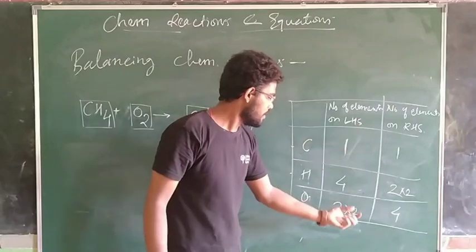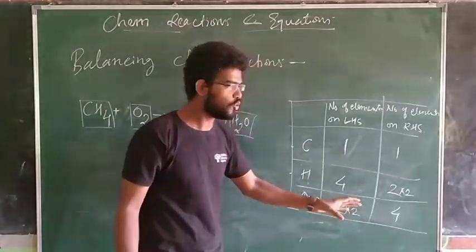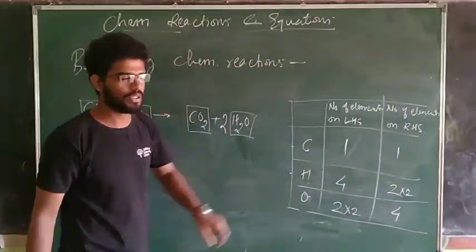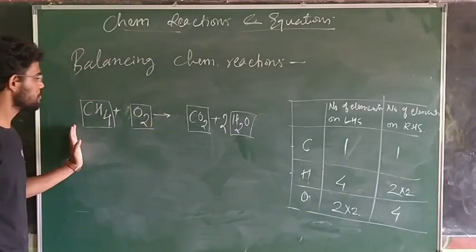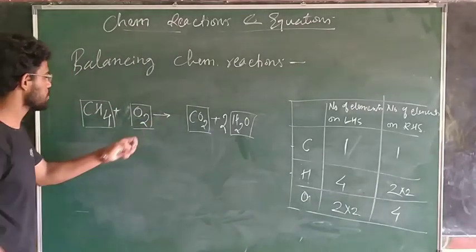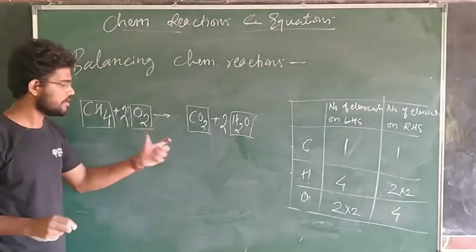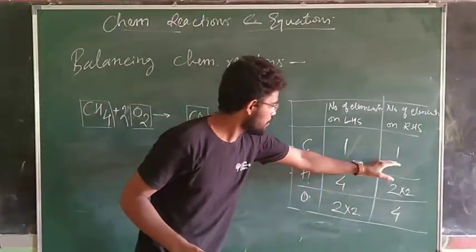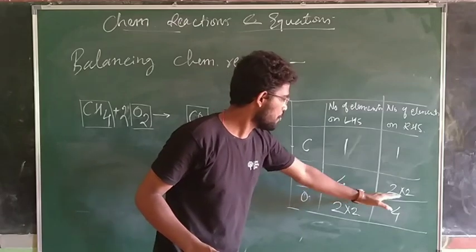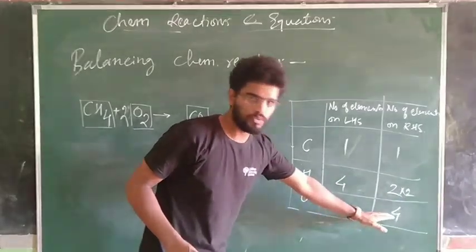On left hand side we need to multiply by 2 to oxygen. Where is oxygen now? Here. To the oxygen. And this becomes 4. Carbon 1 is 1, hydrogen 4 is 4, oxygen 4 is 4.